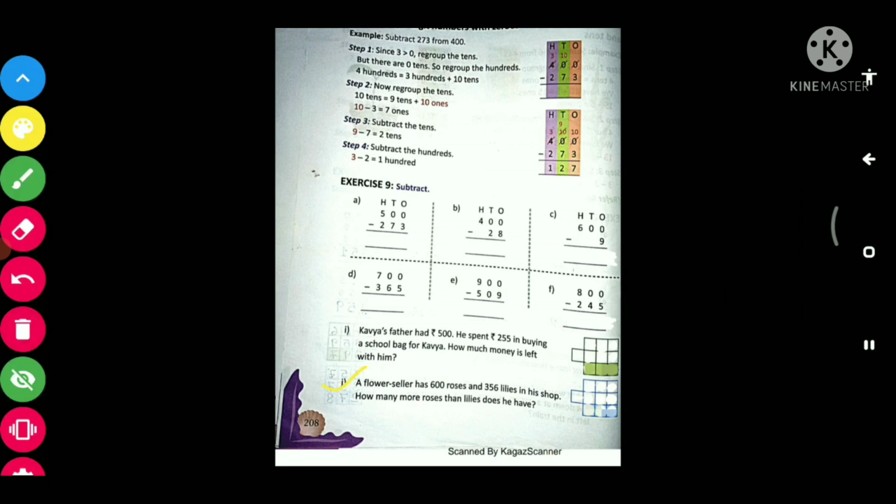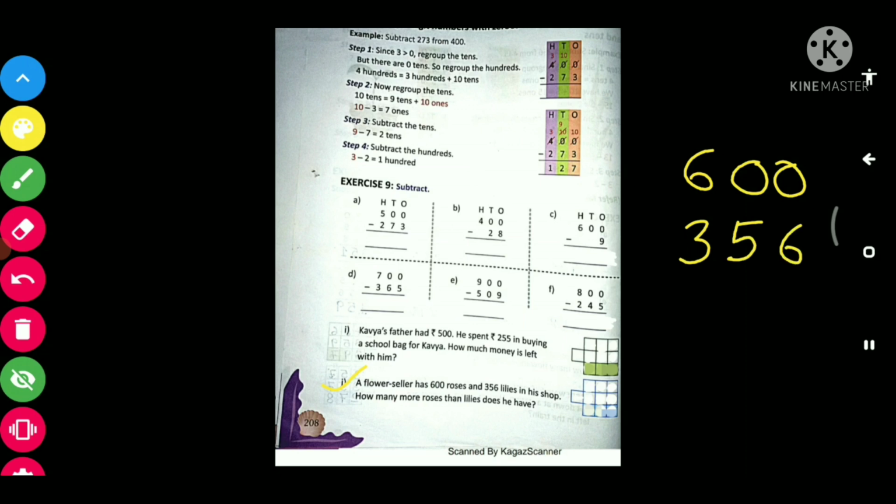now see J part. A flower seller has 600 roses and 356 lilies in his shop. How many more roses than lilies does he have? So a flower seller having 600 roses and 356 lilies.